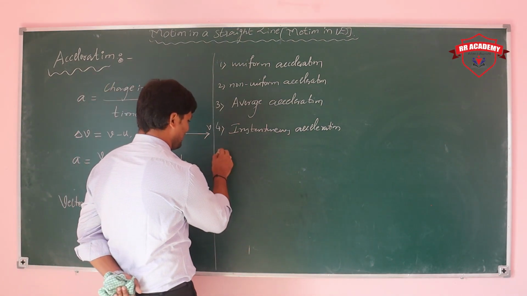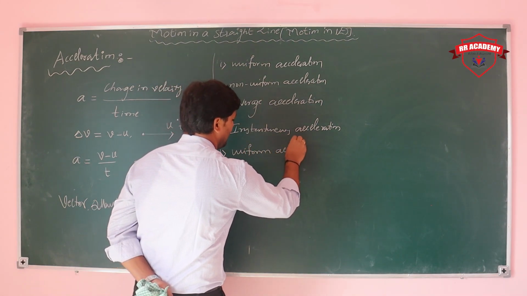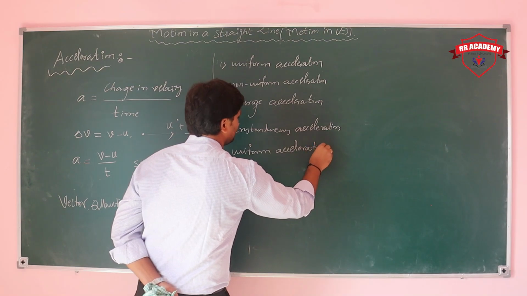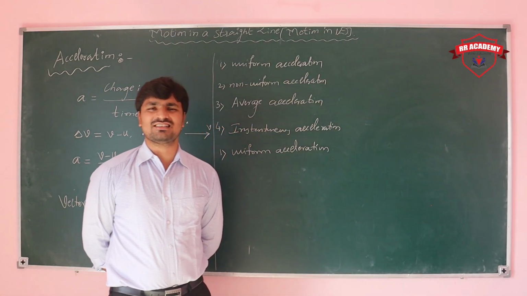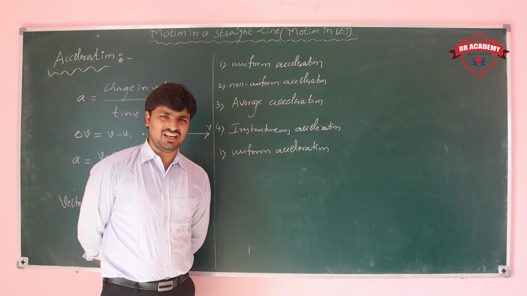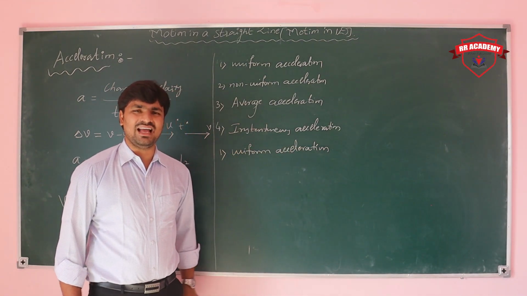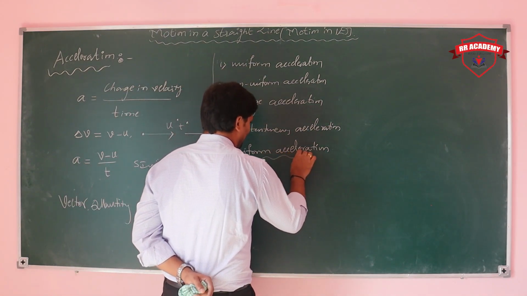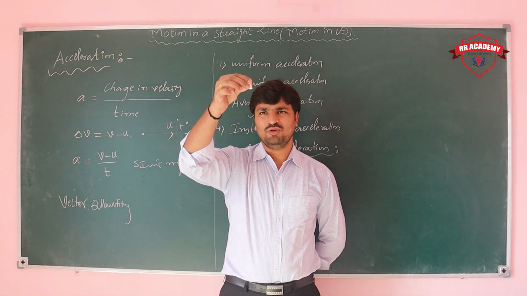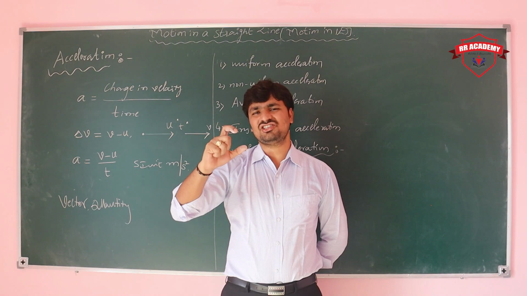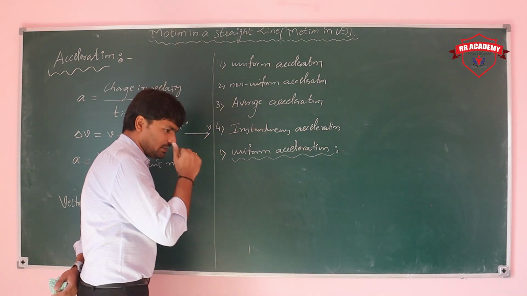What is uniform acceleration? First we'll see about uniform acceleration. Uniform means equal. What does acceleration mean here? Change in velocity. Equal change in velocity in equal intervals of time, that we can say is uniform acceleration. Best example, a freely falling body. If you drop a body, its velocity changes by the same amount in every interval.